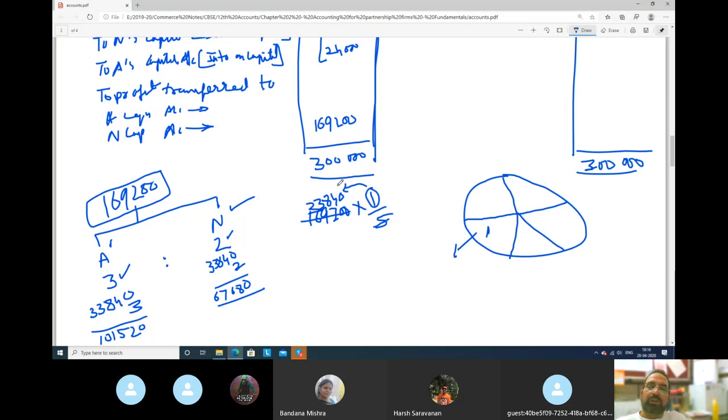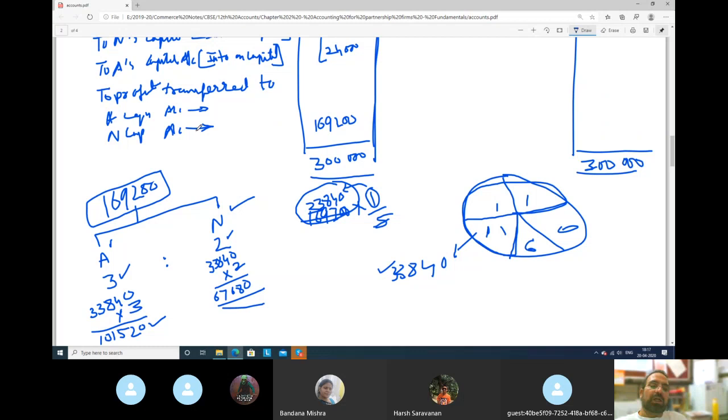We calculated here 33,840. For one share, if the value is 33,840, A has to get 3 shares. So 1, 2, 3. This much share A has. So for one share he is getting 33,840, for 3 shares how much will he get? We multiplied by 3. And B has 2 shares. So for one share 33,840, for 2 shares how much will he get? We multiplied by 2. So we got this answer.